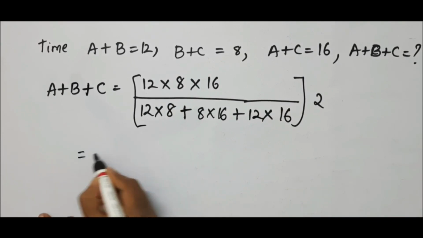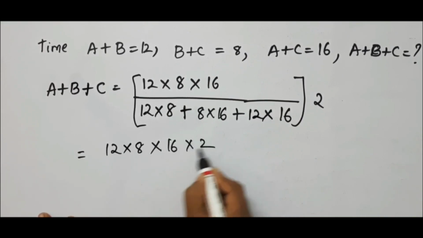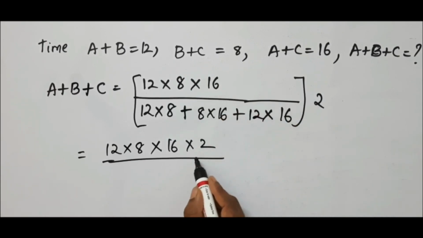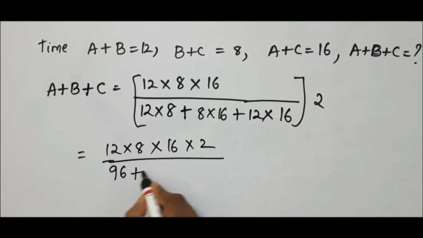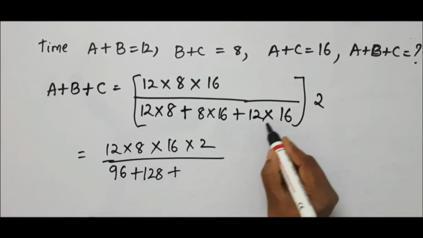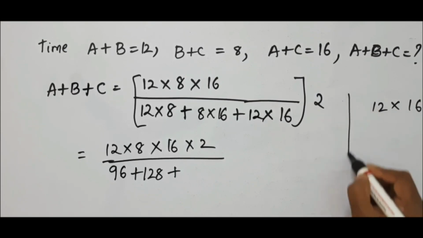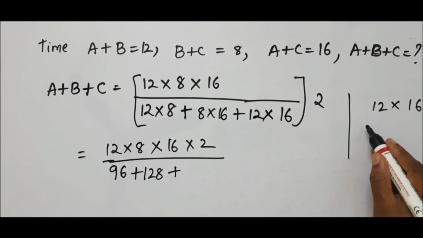This is equal to 12 into 8 into 16 into 2, divided by, that is, I wrote here that 2. This is nothing but 16, 1 and it is 96. 96 plus, it is nothing but 6 is 48, 4 and it is 128 plus 12 into 16. The shortcut method, multiplication shortcut method I am using, which I explained in my channel. You can find it in Trick for Quick Calculations.